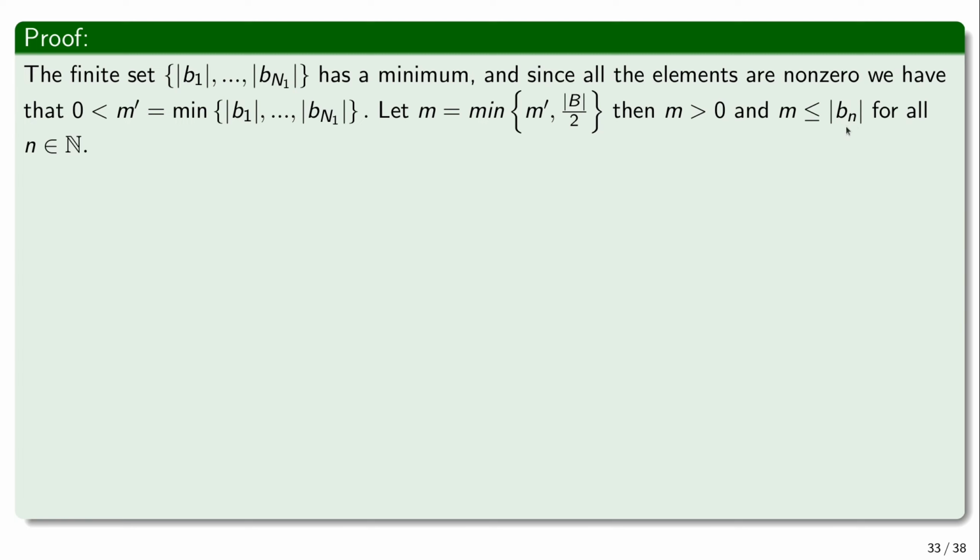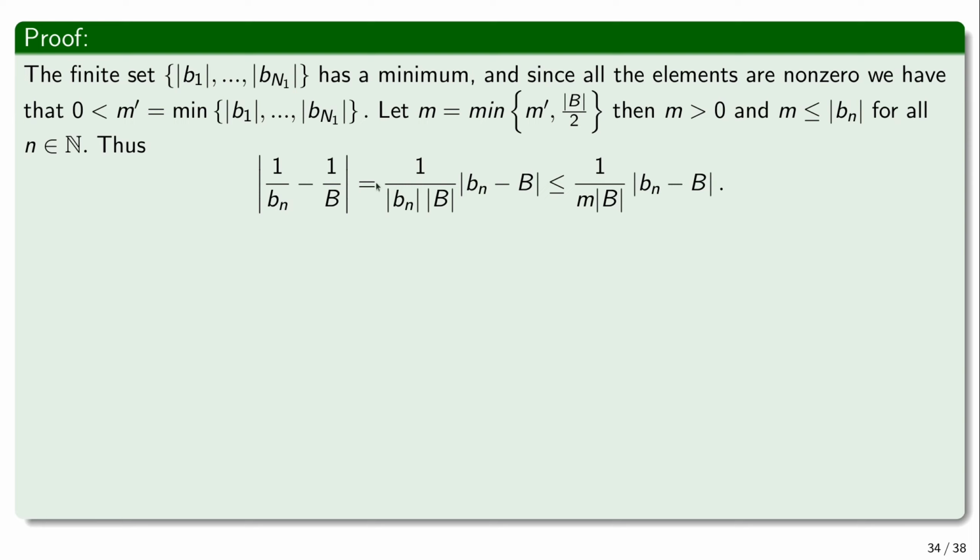Because for n that is greater than n1, the sequence is bigger than that, and for the others the sequence is bigger than that. So if we choose the minimum, this is bounded from below for the entire sequence. Okay. So now if we consider this distance, then 1 over bn minus 1 over b is bounded by this. The important part is that this is now a positive constant times the absolute value of bn minus b.